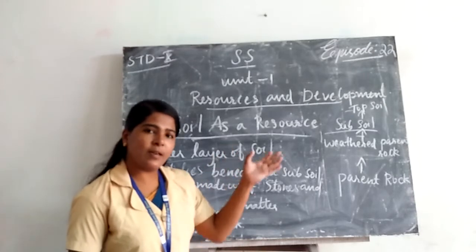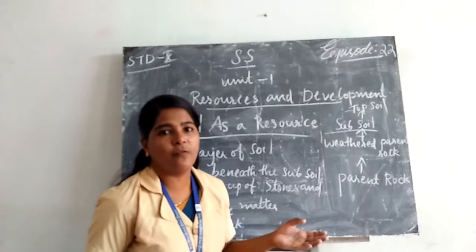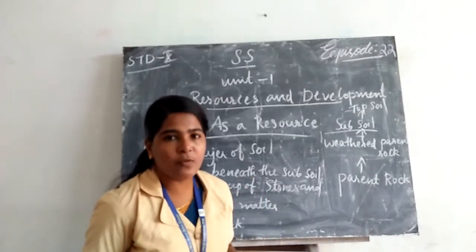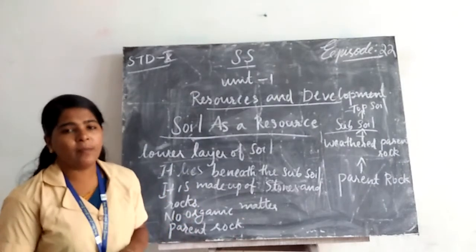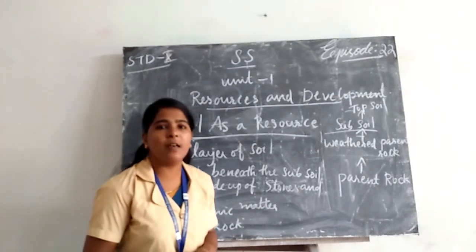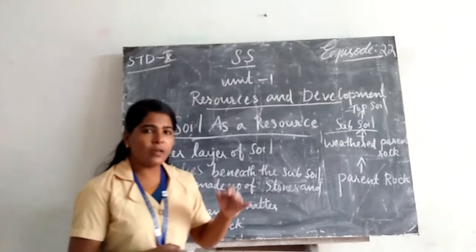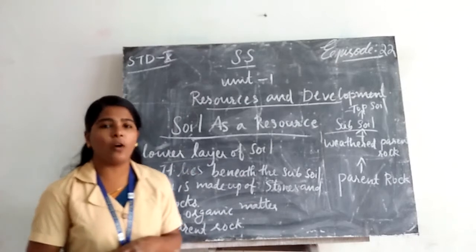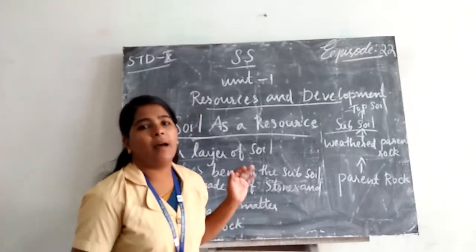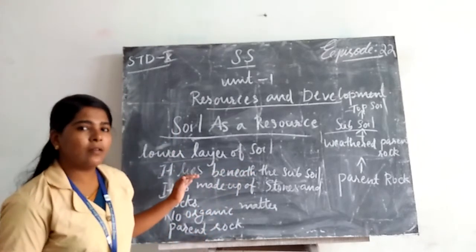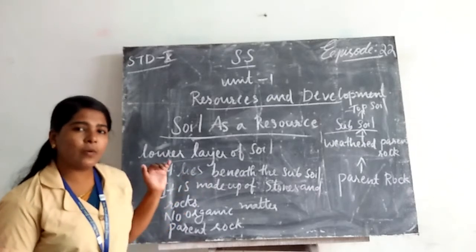We already studied in our lower classes how soil forms, what the types of soil are, and the different layers of soil. The different layers of soil are topsoil, subsoil, and the lower part of soil. We all know the features of topsoil, the features of subsoil, and the features of the lower layer of soil.